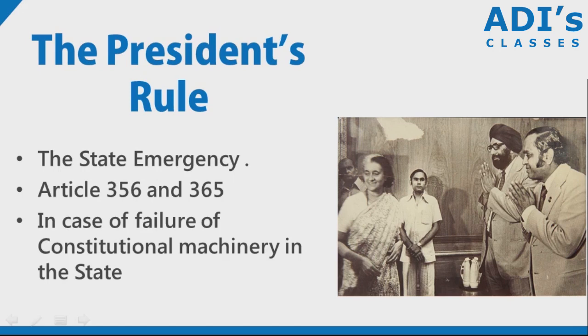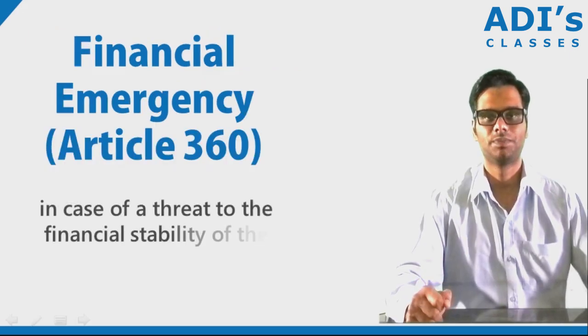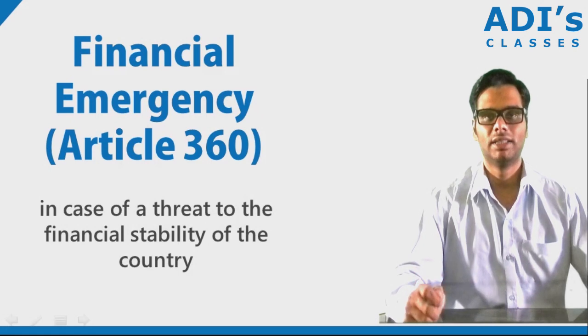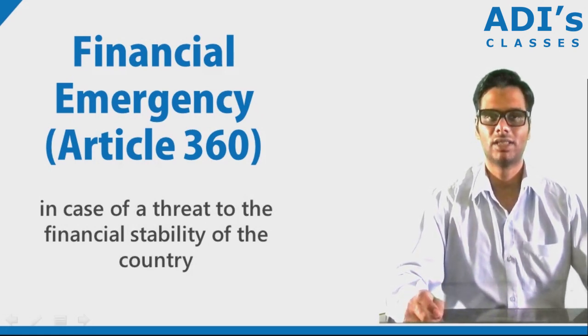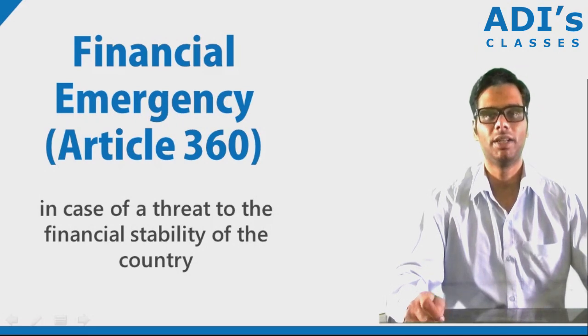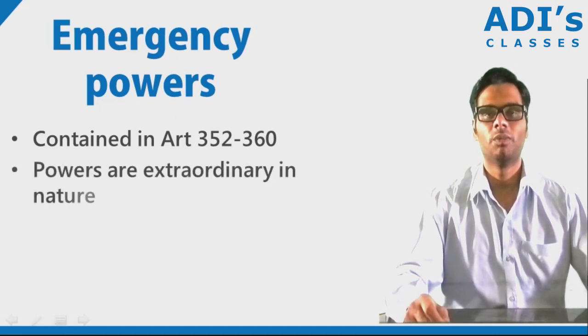So the third one is the financial emergency in case of a threat to the financial stability of the country. So Article 360 allows the president to impose financial emergency in case of a threat to the financial stability of the country. The emergency powers are contained from Articles 352 to Article 360. These powers are extraordinary in nature, as we saw before.